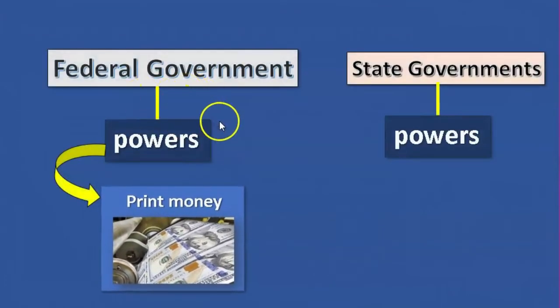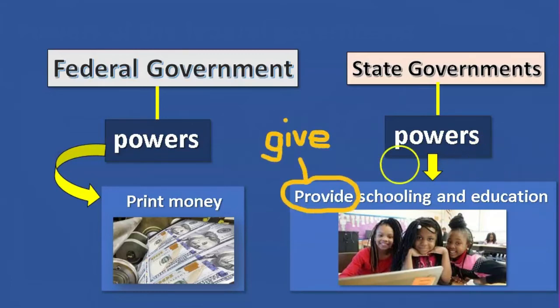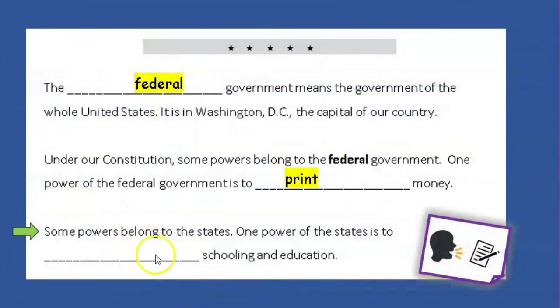Okay, so the federal government has certain powers, and the state governments also have powers. For example, provide schooling and education. That's a big power of the state government. To provide means to give or to make available. Look at your paper. Some powers belong to the states. One power of the states is to provide schooling and education.